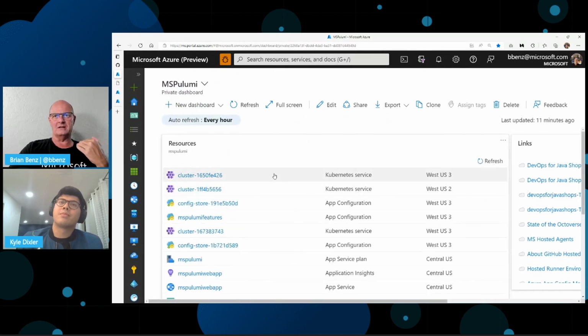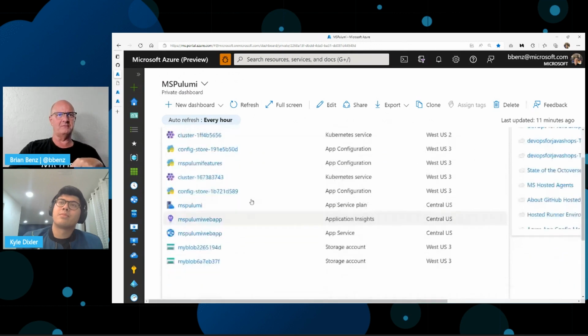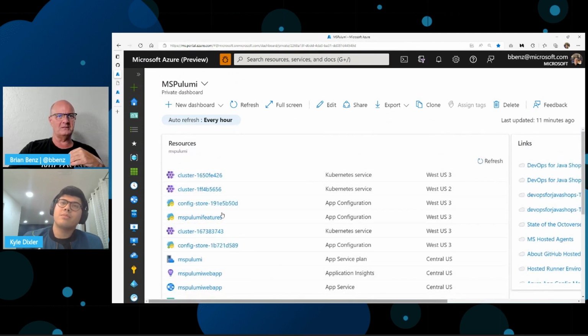Everything here is organized into a resource group. That's what this square is with resources. And we've got a few different clusters here because we were playing around with things to test stuff out. This is the original one that I sent over to Kyle. And there's a few clusters we built since then. But it's kind of cool that we can just build clusters and try stuff out. And then when we're done with this, we'll just delete the whole resource group and everything will be gone. So it's a nice way to be able to contain and manage all your resources and everything there.